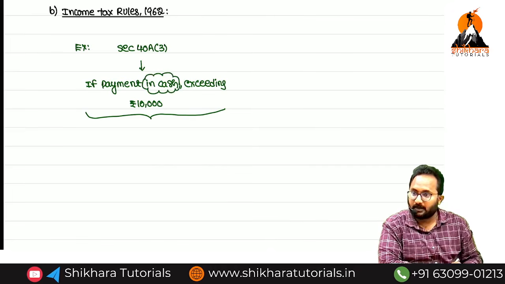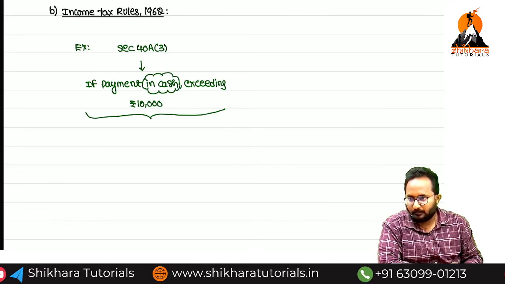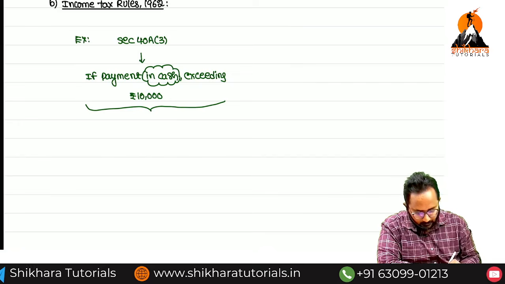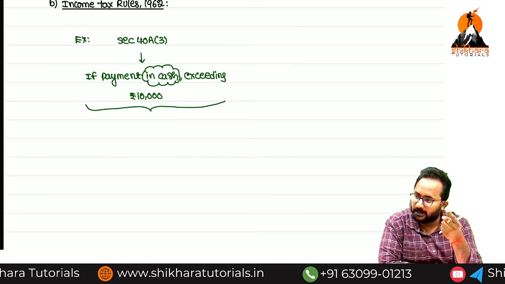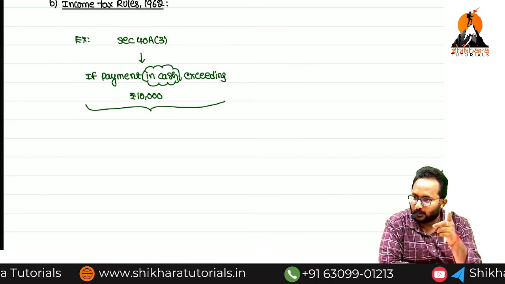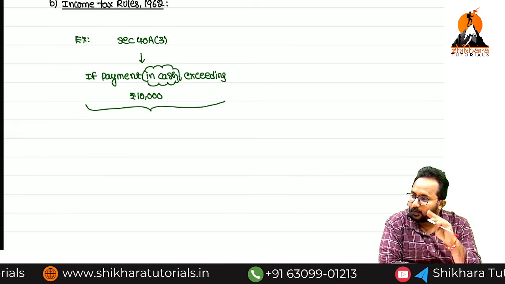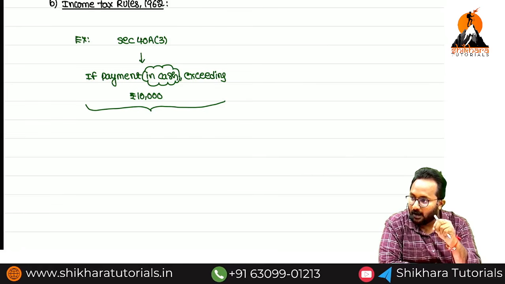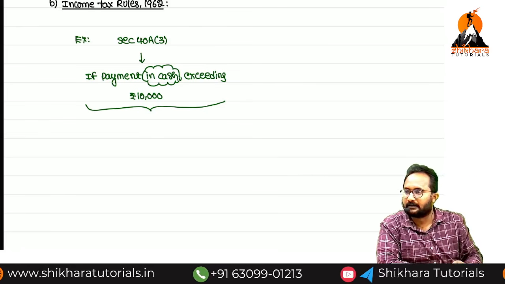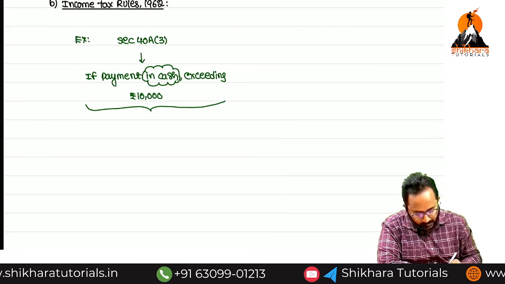Disallowed. That means you can't take this as a deduction in your business or profession. So what is that amount? Example: how much rent did I pay? 40,000, which is more than 10,000, and I paid in the form of cash. Now what amount is disallowed? More than 10,000, that is 30,000? Or the entire 40,000 is disallowed. Entire 40,000 is disallowed.